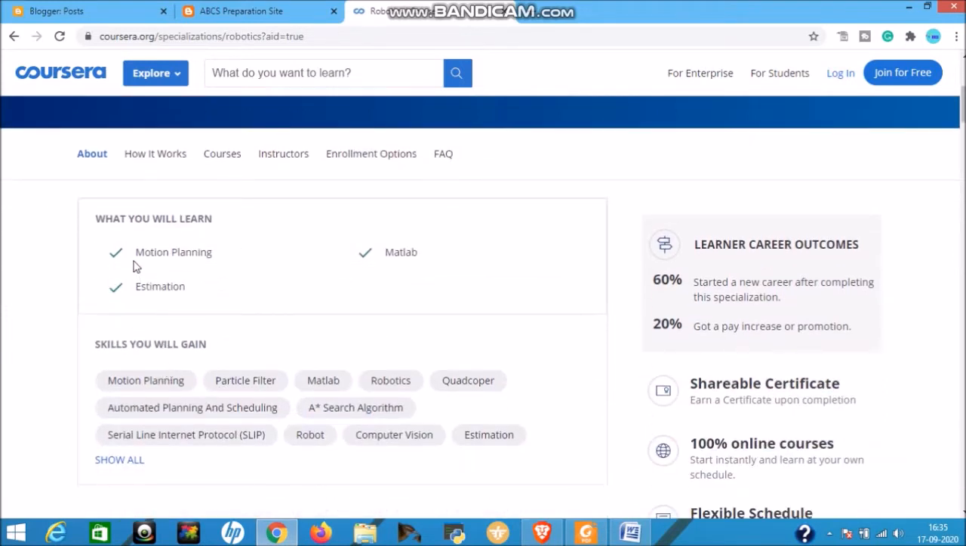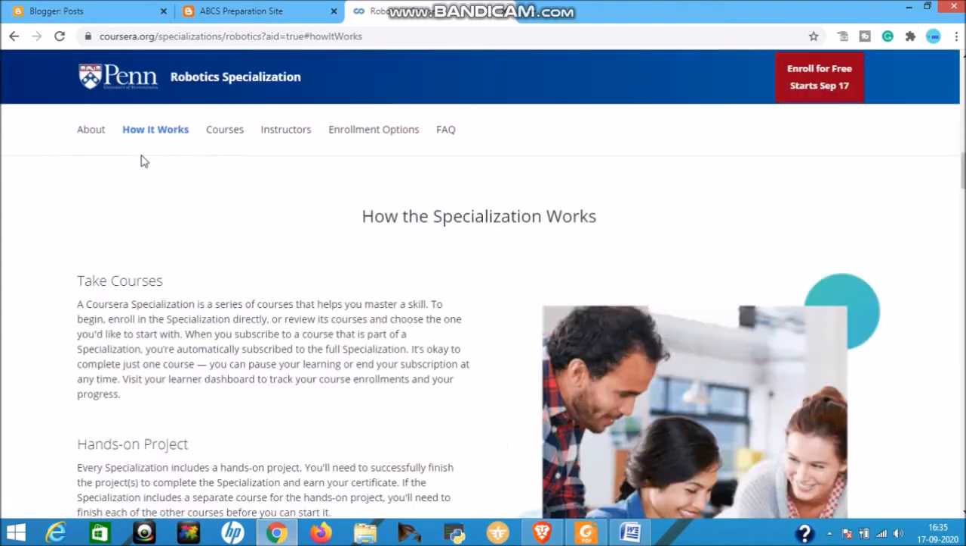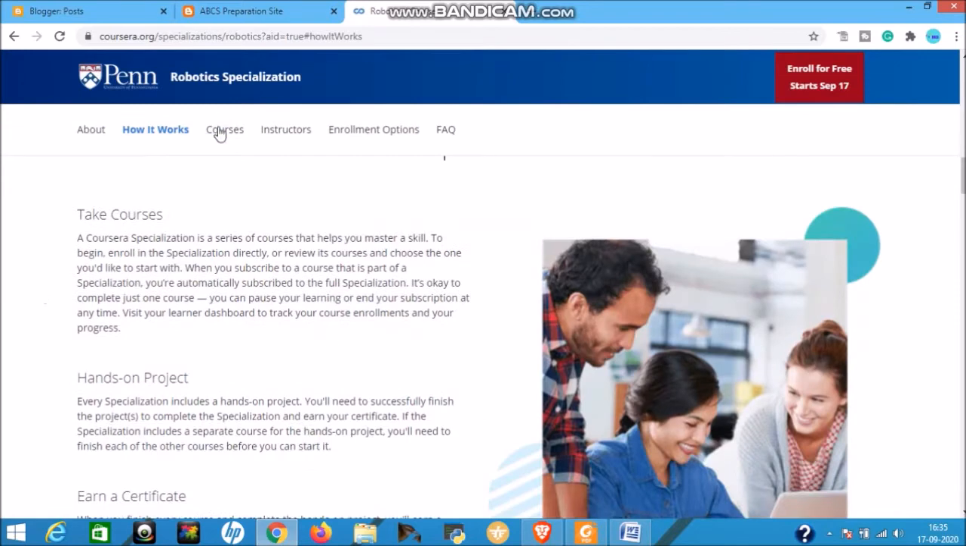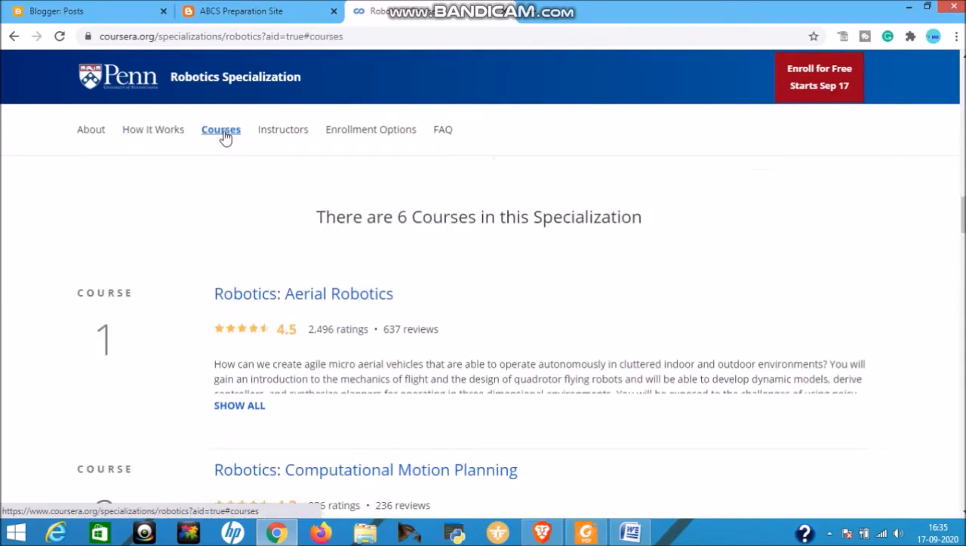From this course you will study motion planning, MATLAB and estimation, and how it works. See here, you can read later. Then I will tell you the course content.